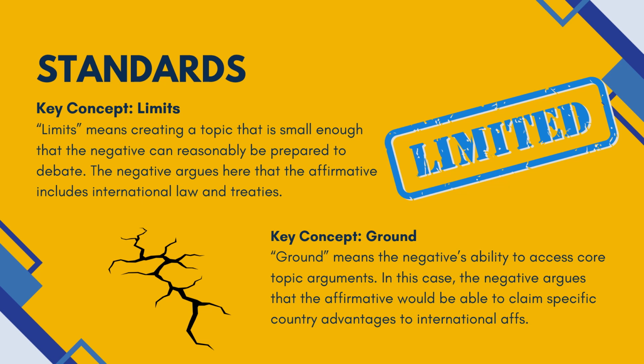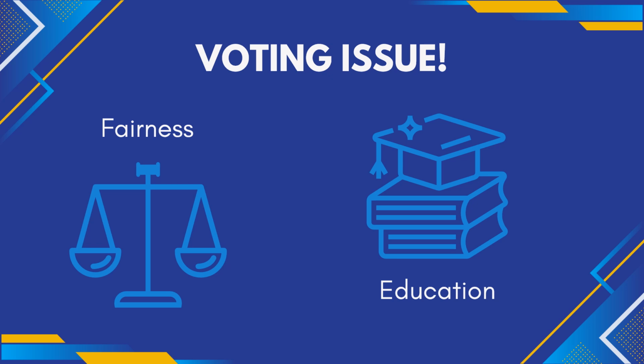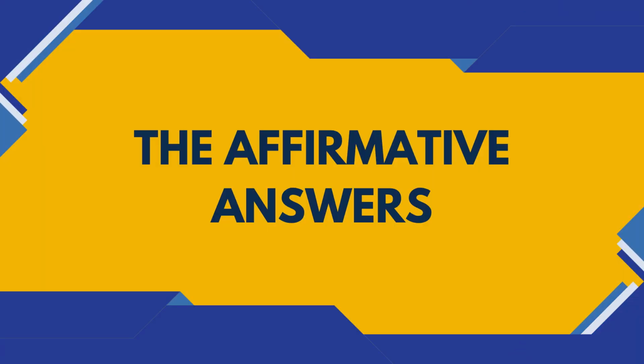The second key concept is ground. Ground means the negative's ability to access core topic arguments. In this case, the negative is going to argue that the affirmative would be able to claim specific country advantages to their international AFs, which the negative would not have disadvantages to. Finally, the negative is going to argue that this is a voting issue for fairness, to keep the debate reasonable between both sides, and education, so that both sides can learn about the core issues on this year's topic.